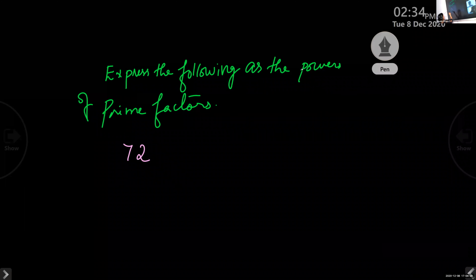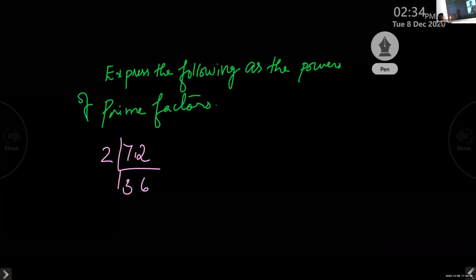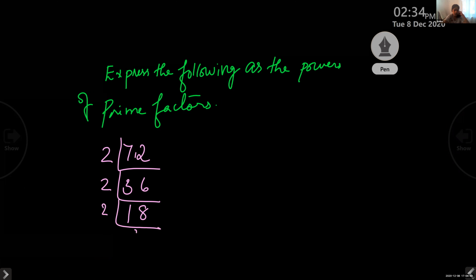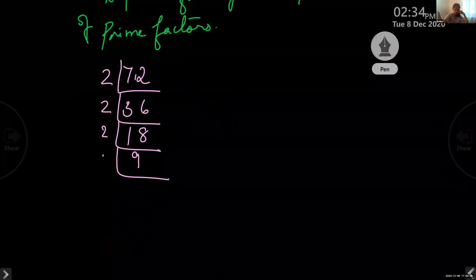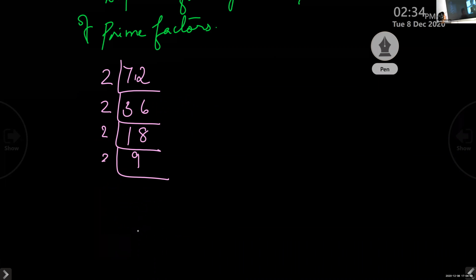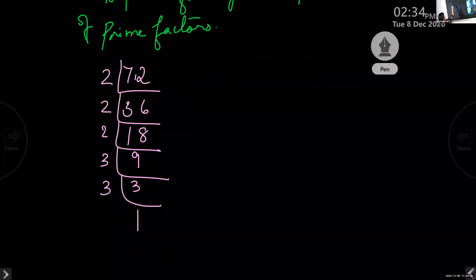With the 2 we can start. 2 threes are 6, balance 12, 2 sixes are 12. Then again 2 ones are 2, 18. Again 2, 2 nines, then 9 will not go in 2. So take 3. 3, 3. Then again one more 3 time. And one more time 3. 1 you will get. Till 1 you get, you do it. So how many times? 2 raised to 3.